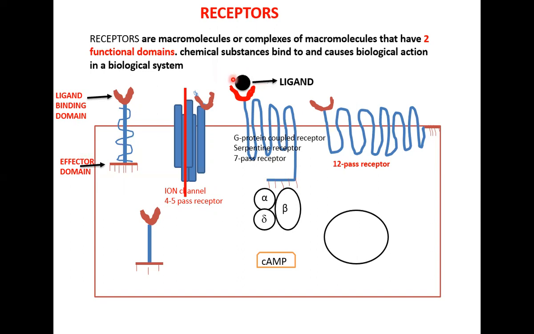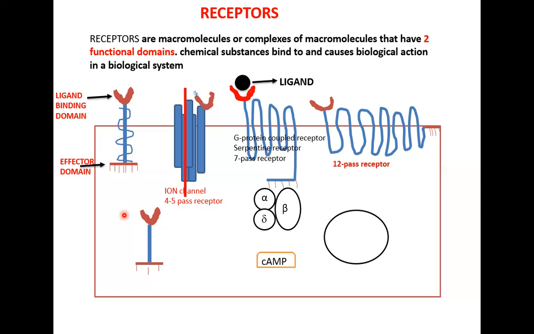And when they bind to the ligand binding domain, they should stimulate the effector domain to cause some kind of intrinsic activity needed. This is a receptor. We have two functional domains: ligand binding domain and effector domain. Right. And now we know ligand, and we know examples of ligands.